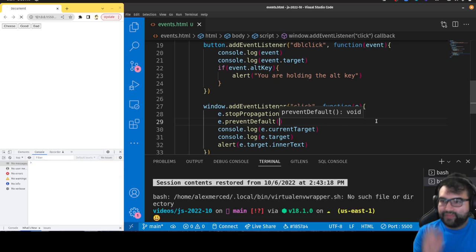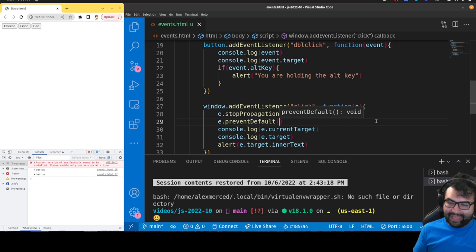You would use it on the submit event in a form to prevent the page from refreshing every time you click submit on a form, and for when you click on an A tag. If you click on an A tag, a link, it's naturally going to try to refresh the page because it thinks it's taking you to another web page. If you don't want that to happen, you would use preventDefault, so you say event.preventDefault in the event handler for clicking on the A tag. Okay, I will show you an example.